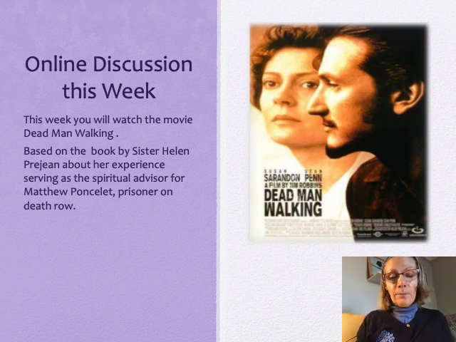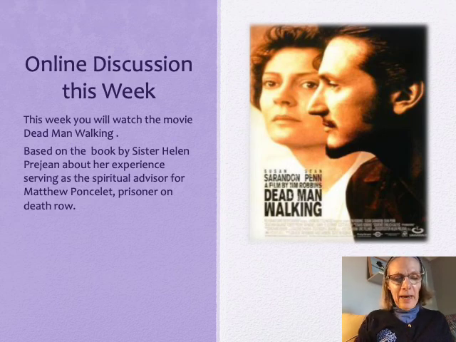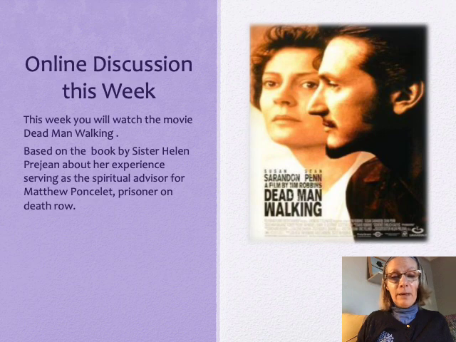And so Sister Helen Prejean was a Catholic nun, and she actually spent some of her time, as some Catholic nuns do, protesting the use of the death penalty. But there's this man, his name is Matthew Poncelet, and you'll find that he was convicted of a very heinous crime, and he's sentenced to death. He's a death row inmate.